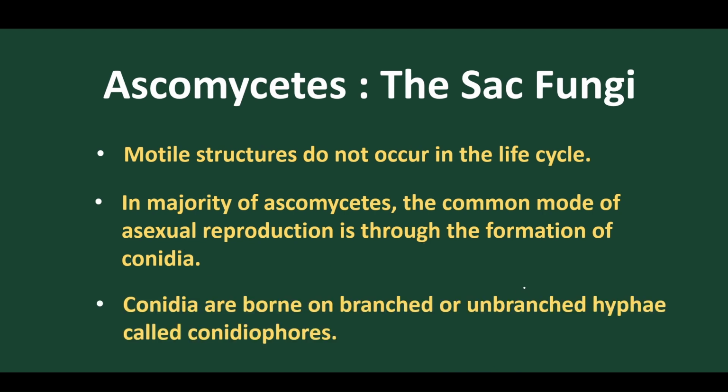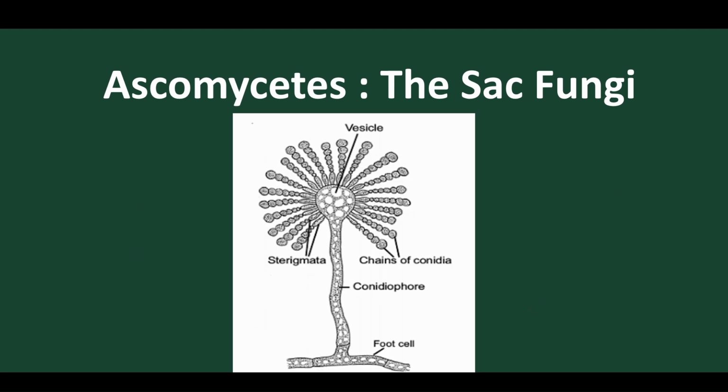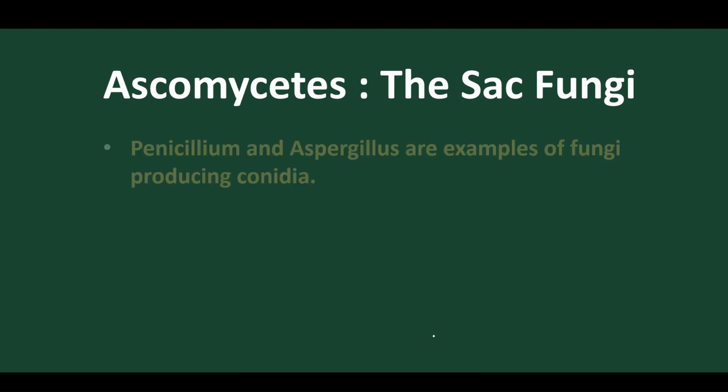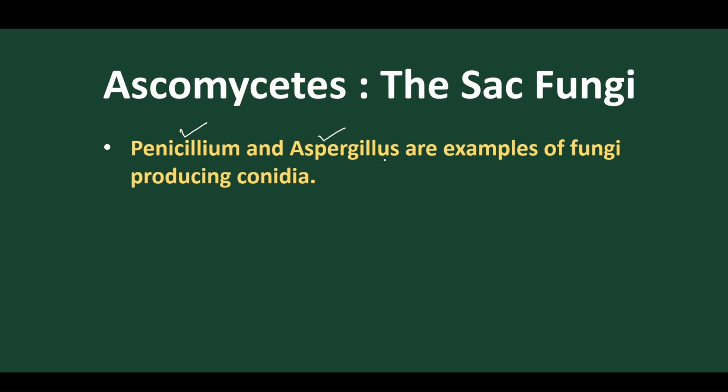So let's discuss the next point. Conidia are branched or unbranched depending upon the nature. So this is how the conidia look. These are the vesicles present, these are the conidia present, and here we find sterigmata present, the chain is present, that is called the conidiophore, and we find hyphae present. So Penicillium and Aspergillus are the best examples of Ascomycetes that produce conidia as the mode of asexual reproduction.